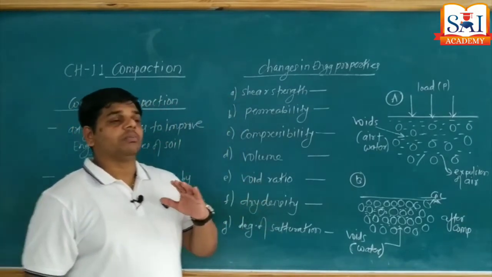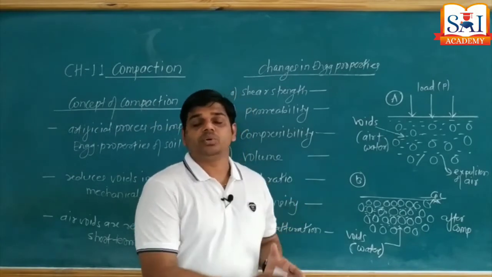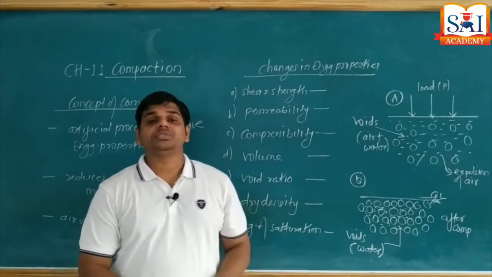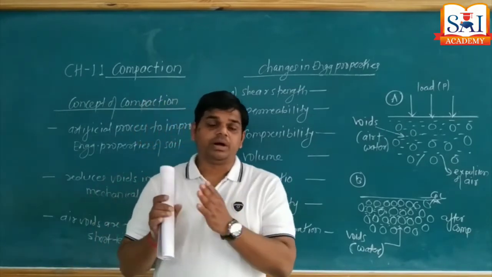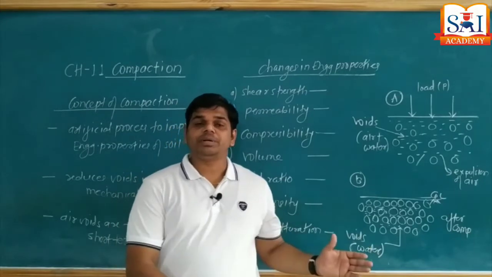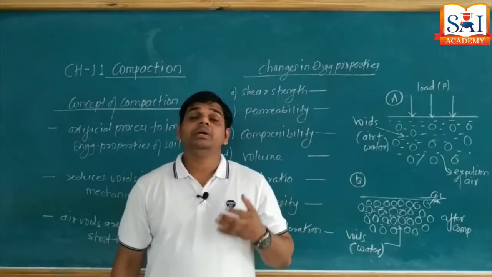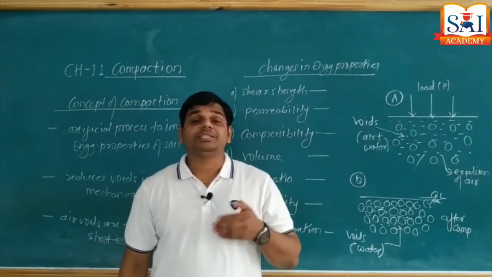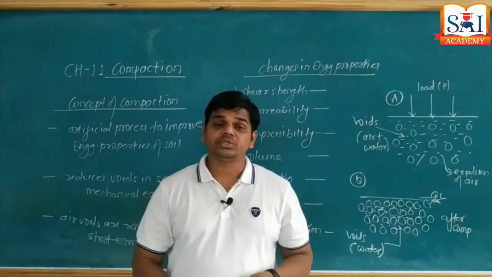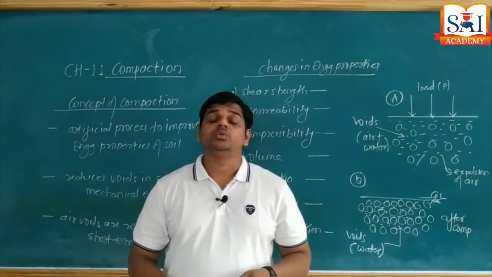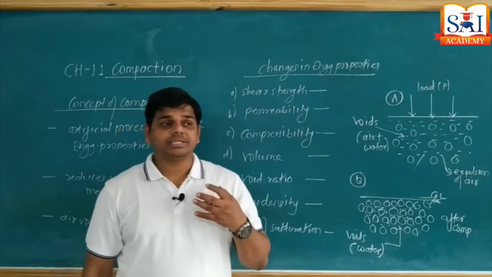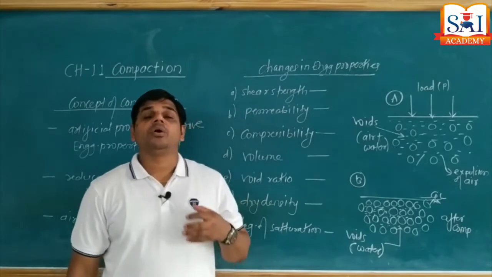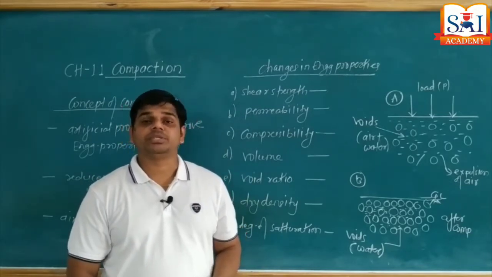Okay, so the main motto behind compaction is to improve engineering properties of soil. Soil has two types of properties, index properties and engineering properties. And remember, we learned this part. Engineering properties are very essential in case of design of structures. That's why our intention is to improve engineering properties, those that are very weak. Now let's see which properties are improved, which properties are not improved, or which properties reduce during the process of compaction.